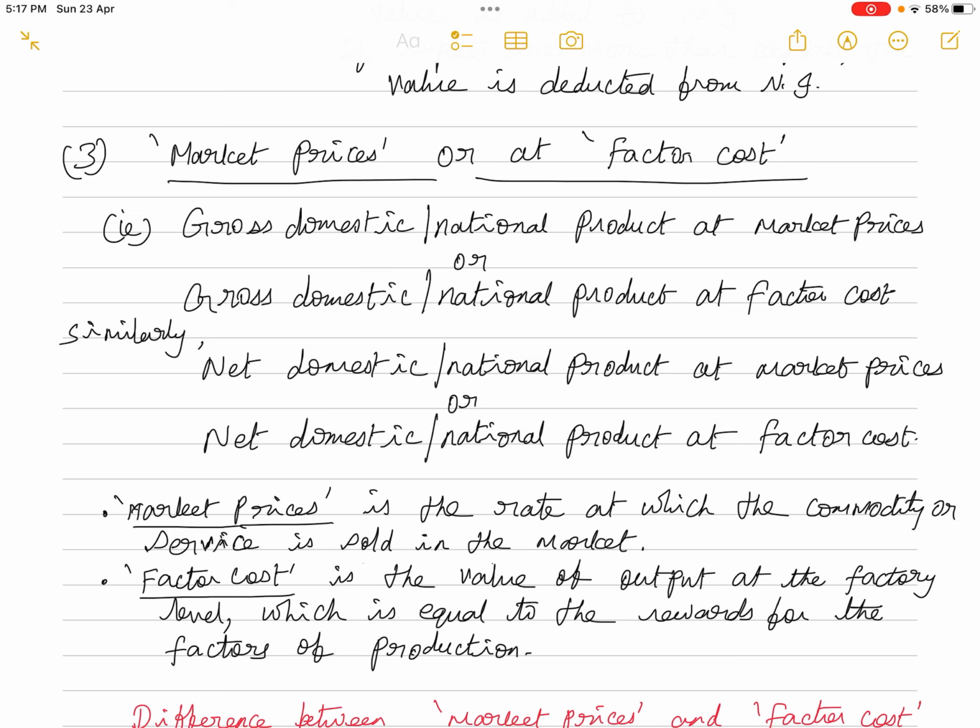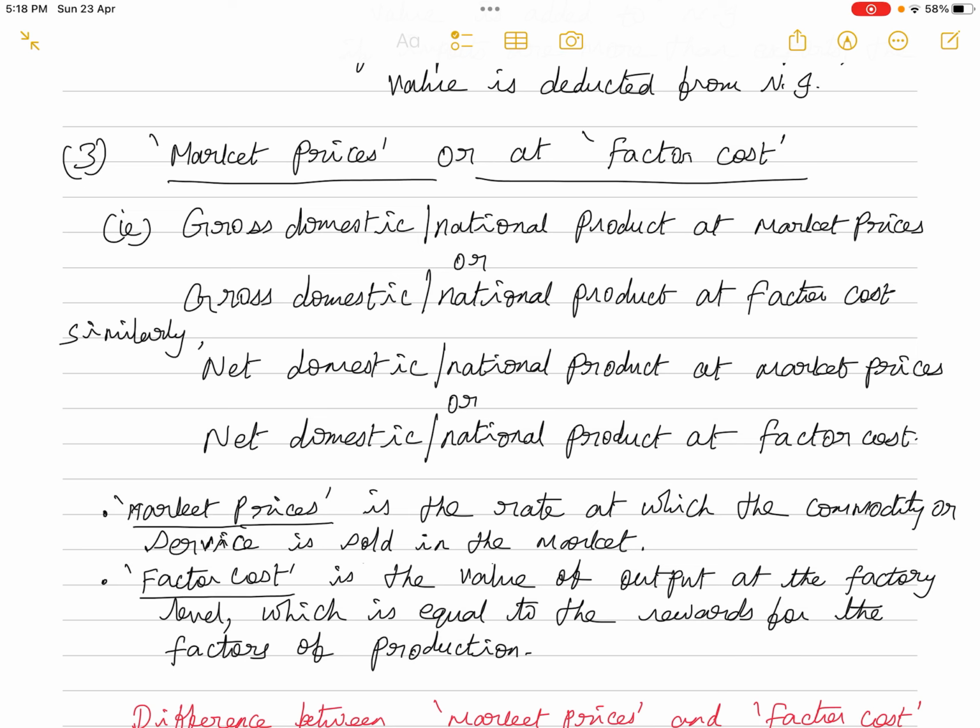Similarly, net domestic or national product at market prices, or net domestic or national product at factor cost. The market price is whatever price we are paying in the market when we are purchasing the goods and services. That is the rate at which the commodity or service is sold in the market.